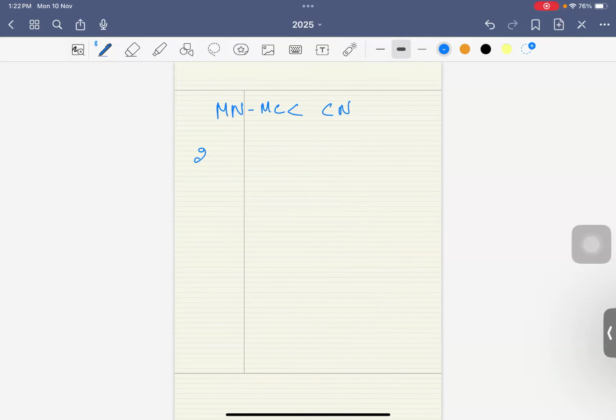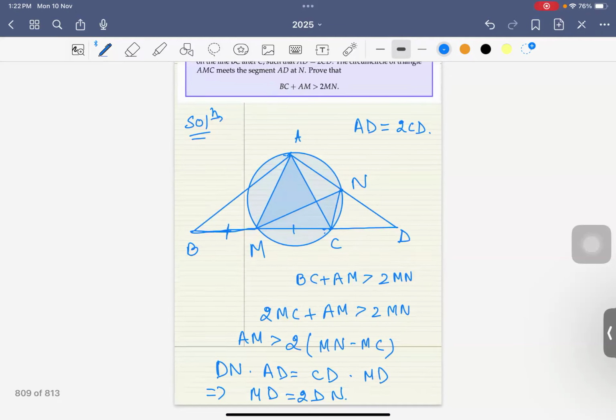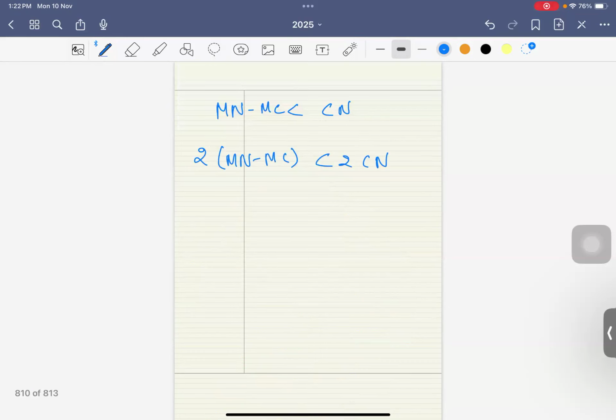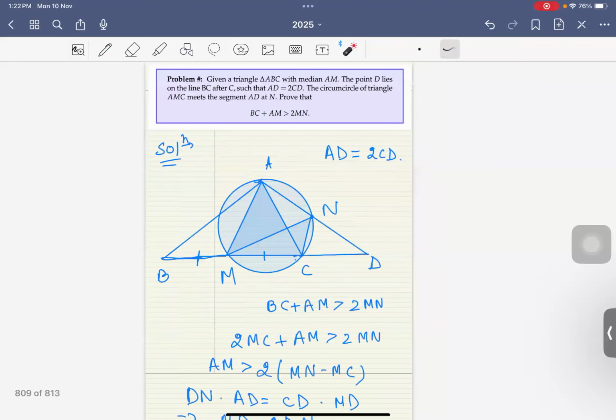So 2 times MN minus MC is less than 2 times CN, right? And if I can further prove that either AM is equal to this number or AM is greater than this number, then we are done with the problem. Either AM is equal to this number, and we will be done with this problem, or if we can prove that AM is greater than this number, then this will follow, right? Are we clear about this?